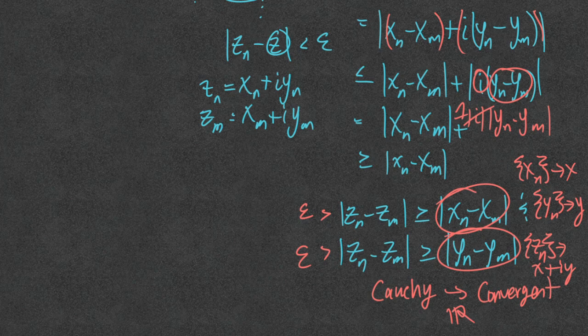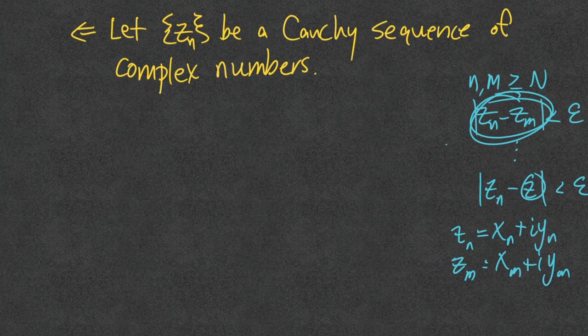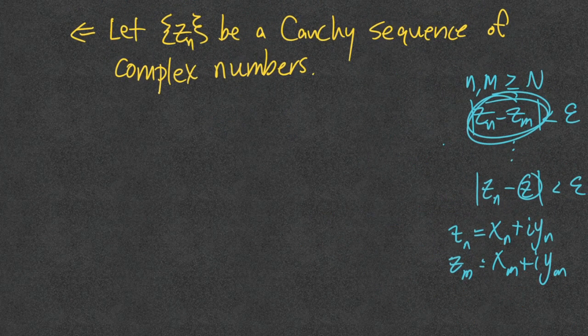All of this was just the sketch of the proof, and now we can actually start to put things together. I'm not going to show all the nitty-gritty because we already did that, and it's easily verified. So let z sub n be a Cauchy sequence of complex numbers, and just as in all these proofs, let epsilon be arbitrary.